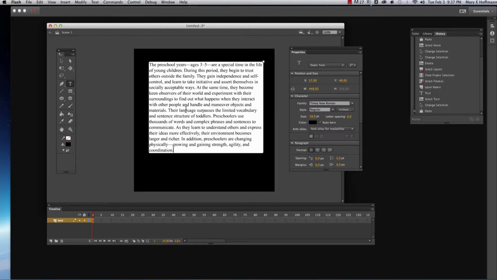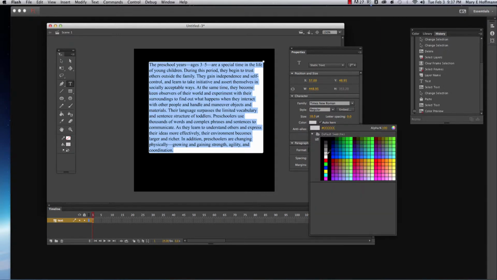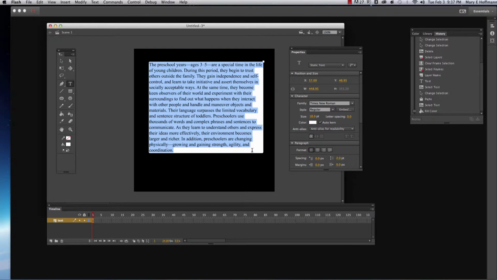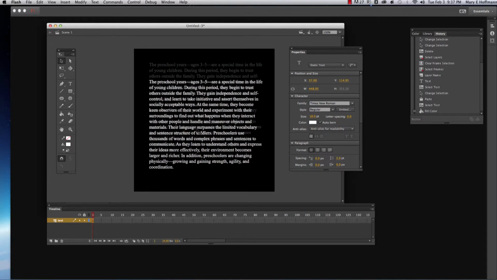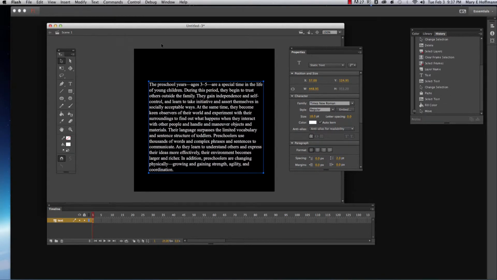Now you notice that my text is black, and it's black on black. I made my stage black. So I'm going to highlight this, and I'm going to select the color right here. You can select the color right in the properties panel. You see here it shows up for the character. I'm going to select white, so now my text will be white and you're able to see it. I'm going to move it down, because I'm going to put a title on top, but I'm not going to do that right now.